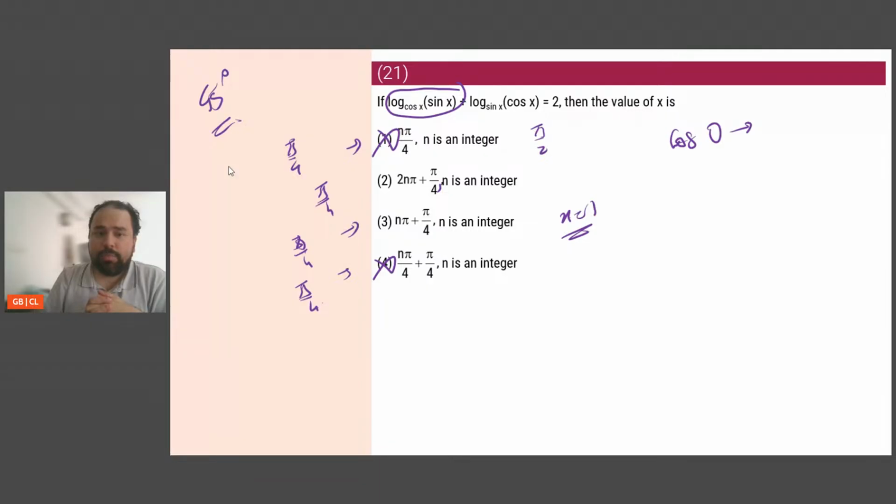Quickly, guys. Anybody? Vanchika, Warrior, Adit, others. At 225 degrees, is cos positive or negative?